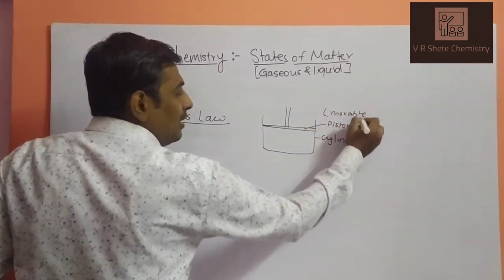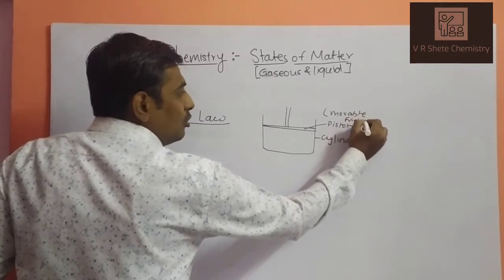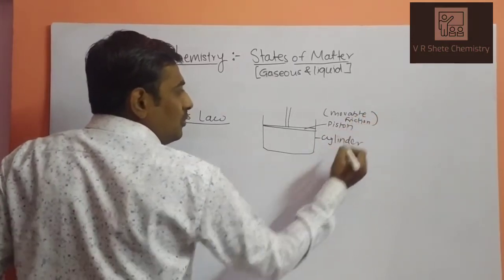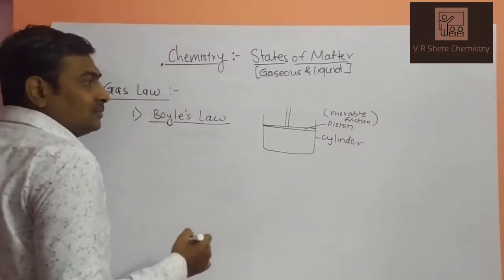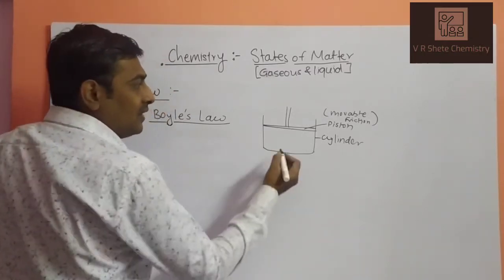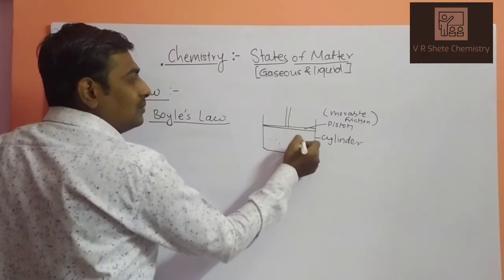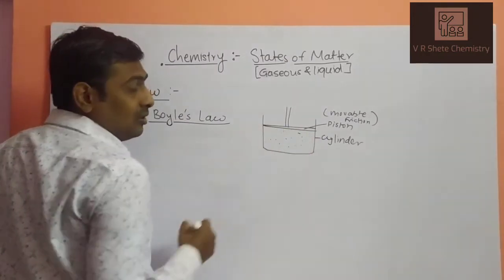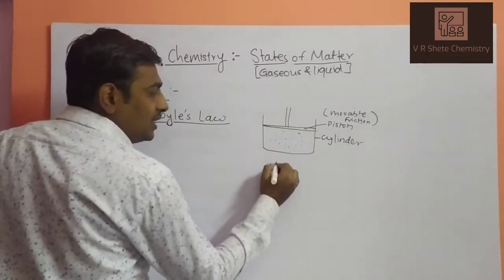It is movable and frictionless, because we have to utilize the force, and all that force should be utilized for work. So there will be no friction. And these are your gaseous molecules. This is your initial condition.